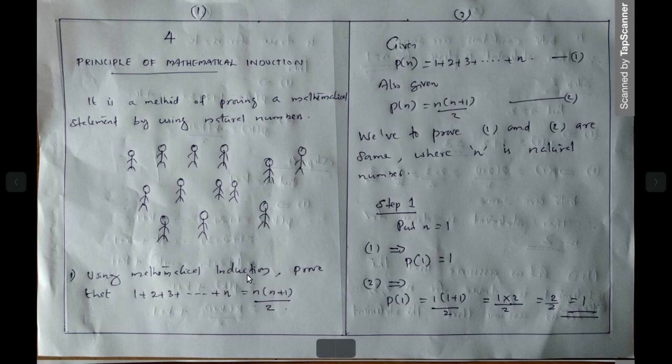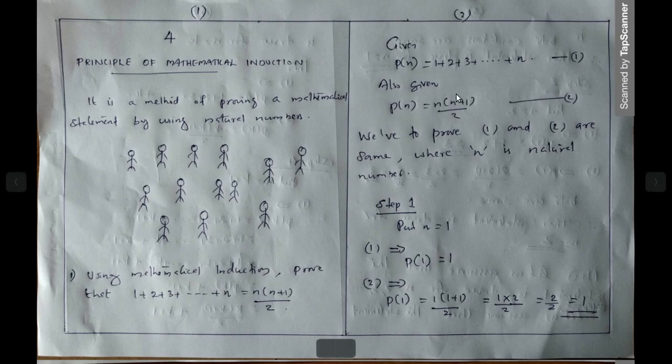Using mathematical induction, prove that 1 plus 2 plus 3 plus etc. plus n is equal to n into n plus 1 divided by 2. In the 10th standard, you studied this formula in the chapter Arithmetic Progression. The sum of the first n natural numbers is n into n plus 1 divided by 2, which is a standard result. But we have to prove this result using mathematical induction.